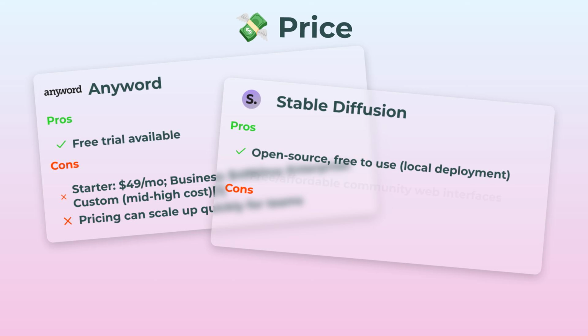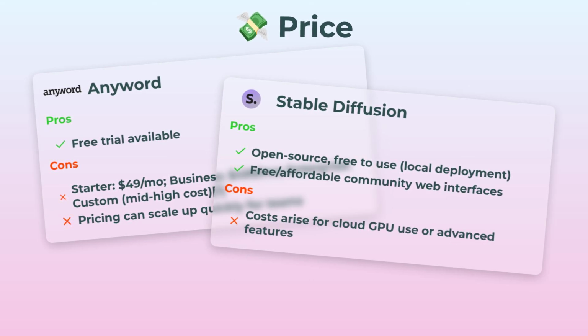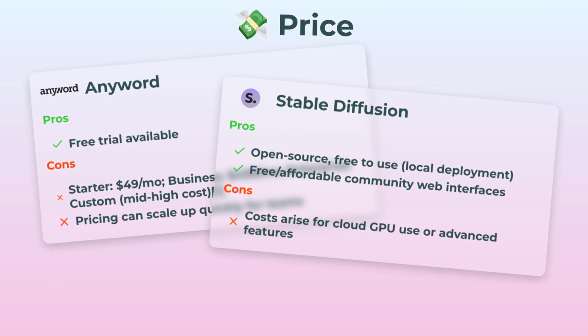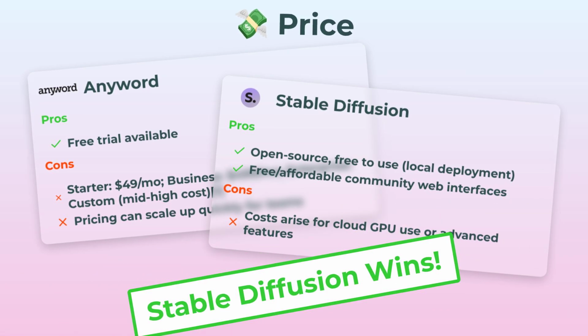Flip side, Stable Diffusion is open source, so you can download and use it locally for free. Even tons of cool web interfaces out there that are free or super cheap. But if you want fancy cloud GPU setups, you'll pay. Still, Stable Diffusion totally wins in affordability.